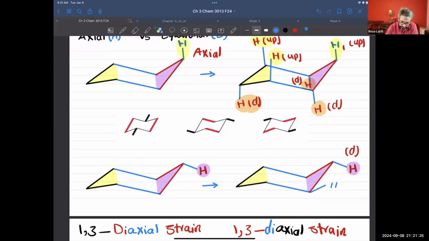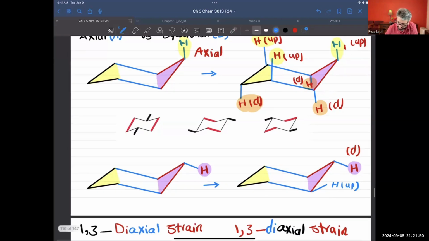And it will be up. Yes, that one is going to be up. Now, where is the second hydrogen? We have an axial hydrogen that is pointing up, so we need to have one hydrogen that is pointing in this direction. And then, let me for a second show the axial hydrogen.